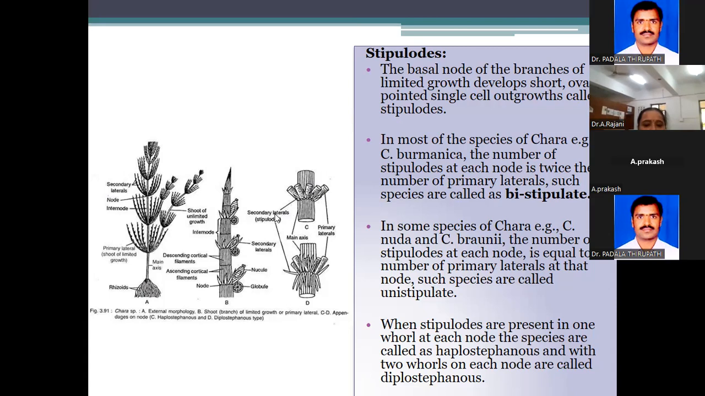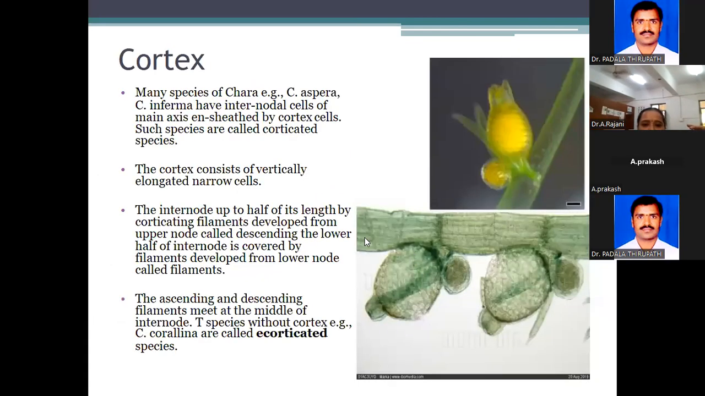When the stipulodes are present in one row at each node, the species are called haplostephanous. In case two rows are present, it is diplostephanous. One row of stipulodes is haplo; two rows of stipulodes is diplostephanous. And coming to the cortex region. In many species of Chara, for example Chara infera and Chara aspera, the internodal cells of the main axis are ensheathed by cortex cells.